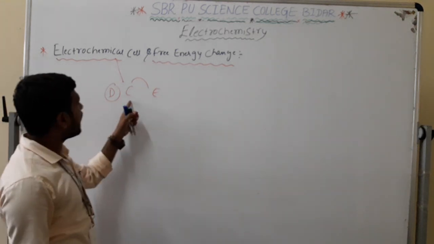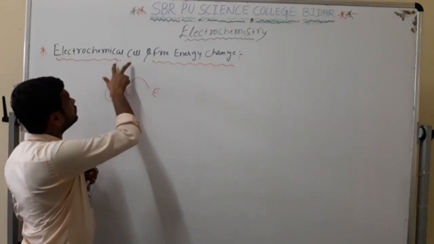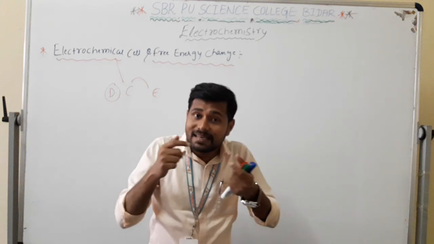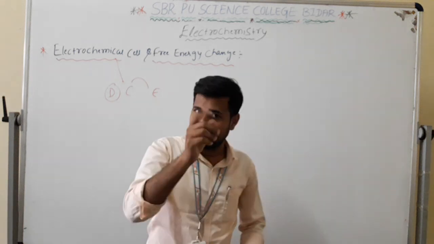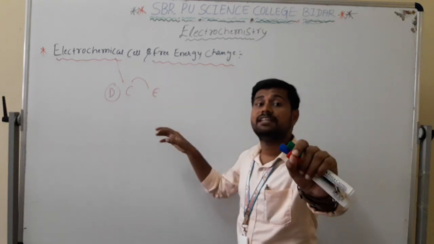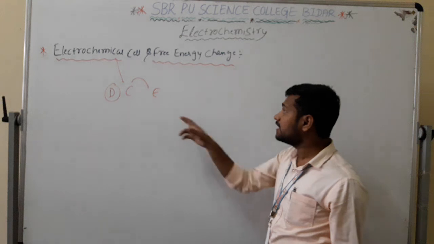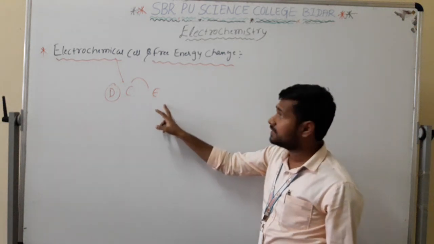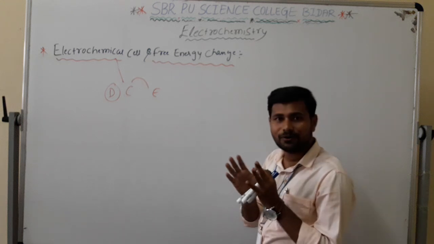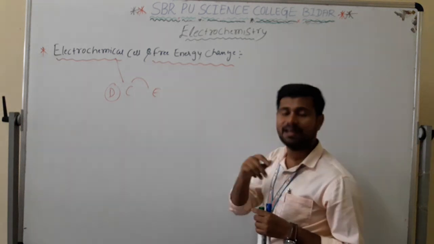Now sir, why are we studying this? We are seeing how the electrochemical cell and free energy are interlinked. How are the two interlinked? Let's see. Not only are we going to see the link, we are deriving a final expression which explains how the electrochemical cell and free energy change are related in a very fine manner. That is going to be represented by an expression.